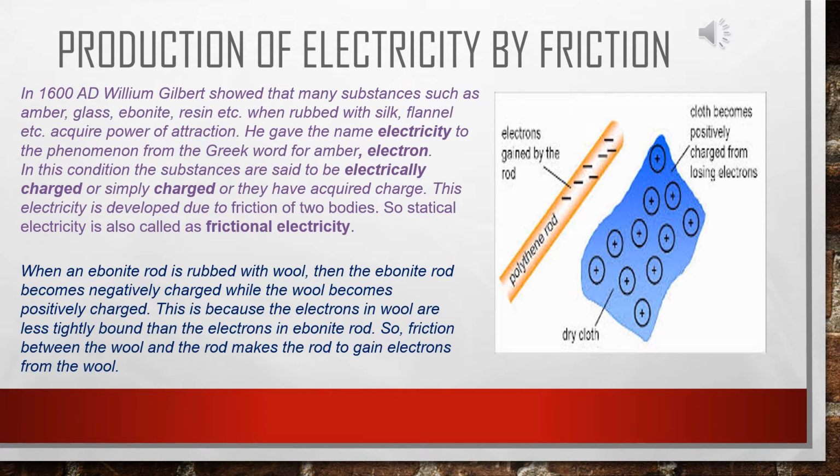Now, for example, when an ebonite rod is rubbed with wool, then the ebonite rod becomes negatively charged while the wool becomes positively charged. This is because the electrons in wool are less tightly bound than the electrons in the ebonite rod. So friction between the wool and the rod makes the rod gain electrons from the wool. Now please see the diagram. Here electrons are gained by the polythene or ebonite rod, and the cloth becomes positively charged from losing electrons. This is a dry cloth. So I hope you have understood this example.